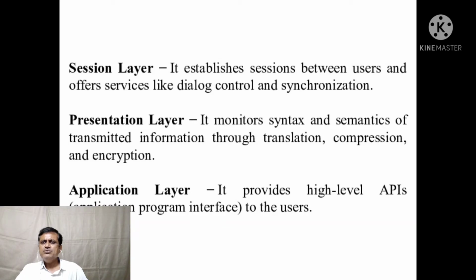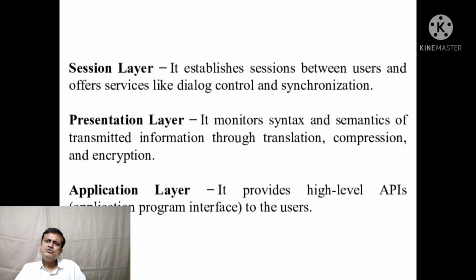Presentation layer: it monitors syntax and semantics of transmitted information through translation, compression and encryption. And the last one is the application layer, the topmost layer of the computer network, which provides high level APIs, application program interfaces, to the users.